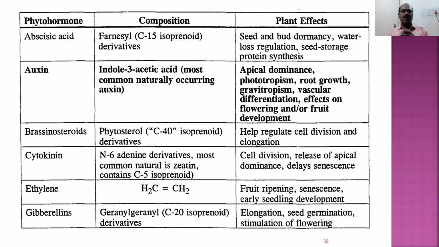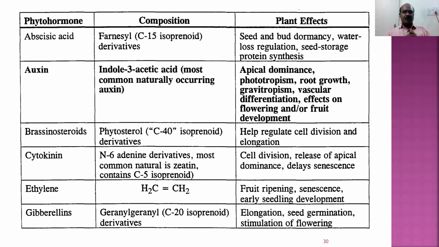Auxins, the most common auxin is indoleacetic acid. It is responsible for apical dominance, growing only in the upward direction, phototropism, growing towards the light, root growth, gravitropism, growth of the roots towards the soil, vascular differentiation, formation of xylem and phloem. It also encourages flowering. It also encourages fruit formation. We do not have brassinosteroids here, but they do participate in cell division and elongation.